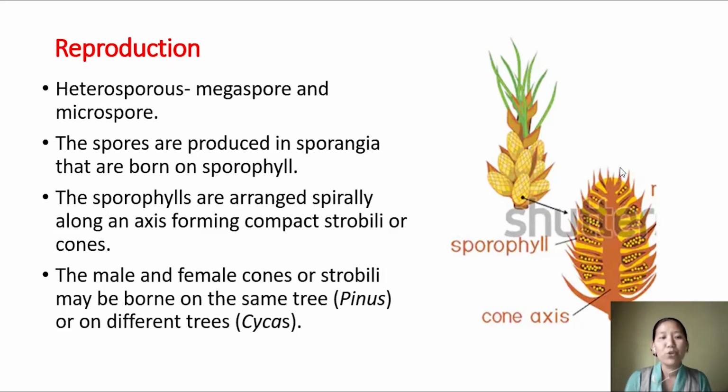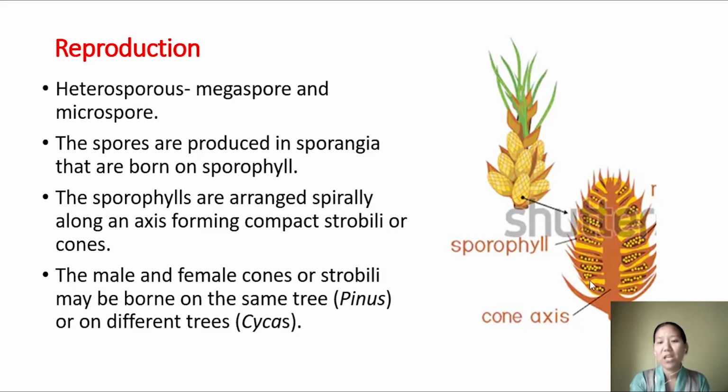Now, where are these produced? Where are these megaspores and microspores produced? Megaspores and microspores are produced in a cone. So in the case of gymnosperms, they have a special structure called a cone. And how is this cone formed? Here in this picture, you can see so many cones, and this is one such cone.